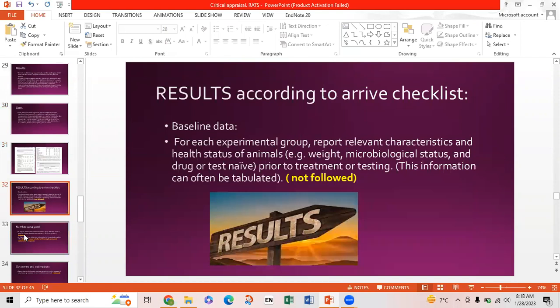Now results according to the ARRIVE checklist. For baseline data, it shows that for each experimental group it reports relevant characteristics and health status of animals, for example, weight, microbiological status, and drug or test name prior to treatment or testing. However, this information can often be tabulated. This point was not followed in the results.